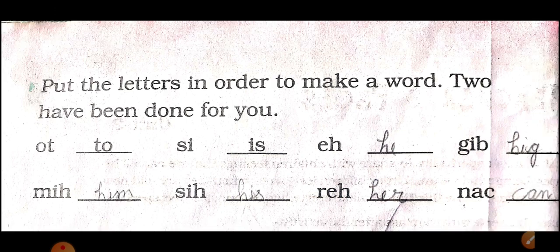In the second line, MIH makes HIM. SIH makes HIS. REH makes HER, and NAC makes CAN. Okay, dear students.